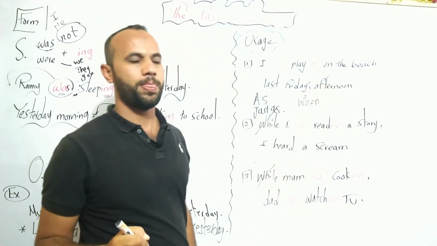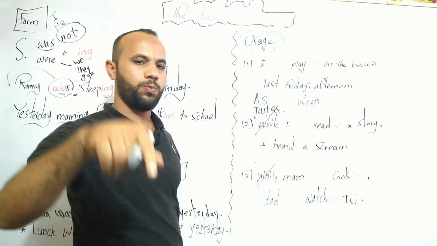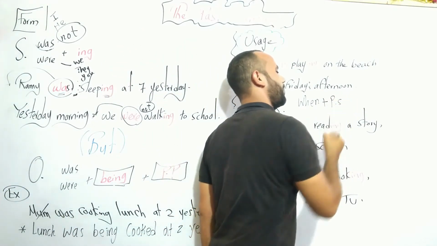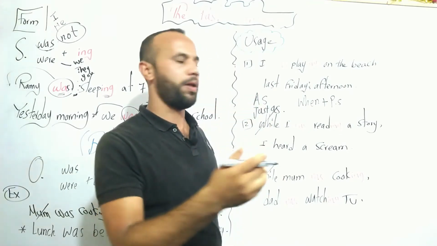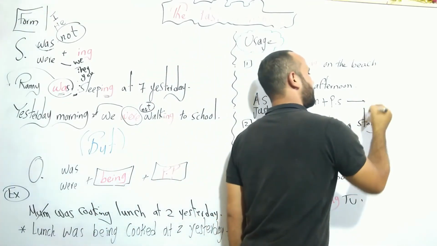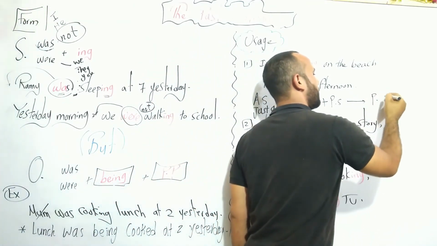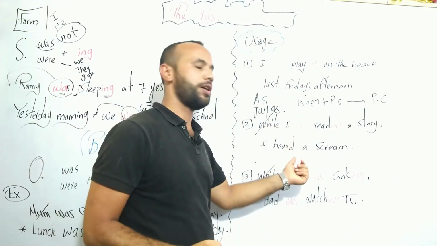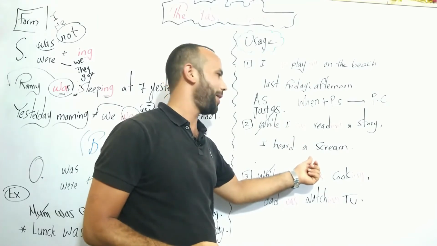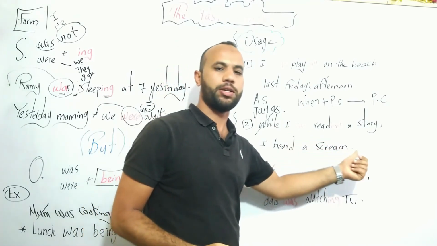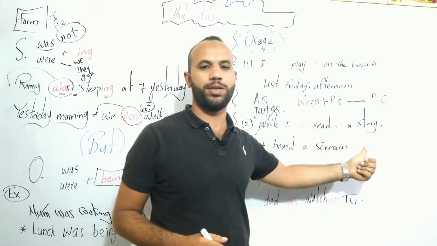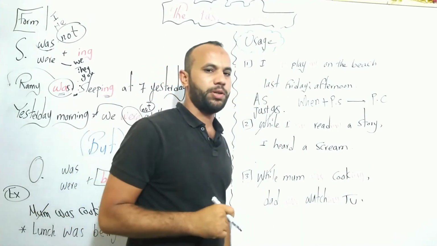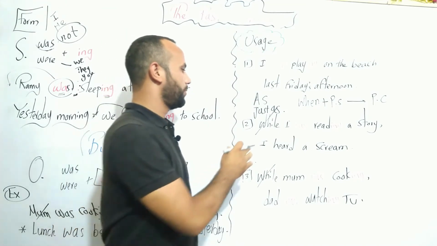But be careful. When we use when, we use the past simple after when, and on the other side we use past continuous. When I heard a scream, what was happening? I was reading a story. I was reading a story when I heard a scream. That's good.